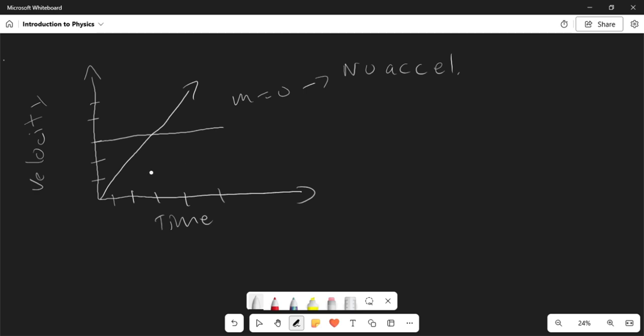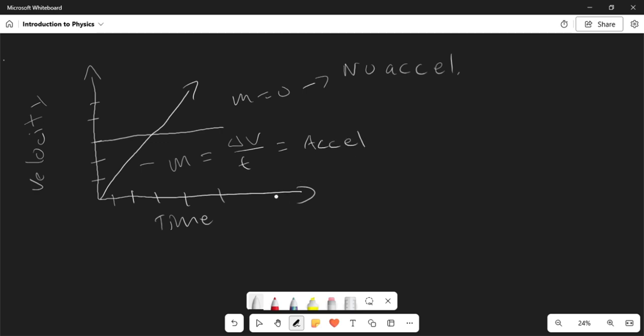Now of course, if the velocity is increasing, so let's say you're driving your car and you're going from 5 miles per hour to 25 miles per hour to 30 miles per hour to 60 miles per hour, right, there you have a positive rate of change. So what's going to happen? Well, you're going to have acceleration. In this one, you have the rate of change, which is just change in velocity over time. When you have change in velocity over time, that's going to equal the acceleration of the object.